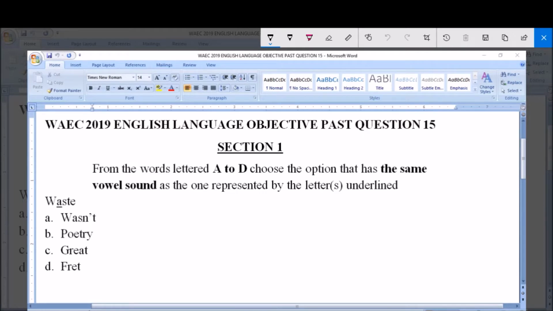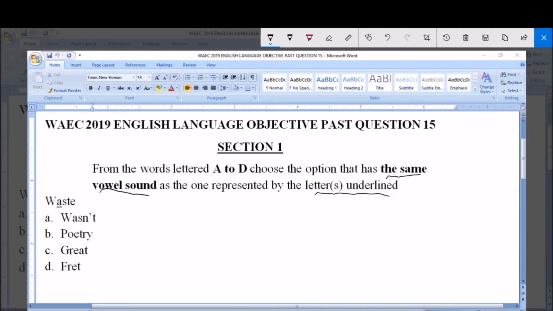The instruction is, from the words lettered A to D, choose the option that has the same vowel sound as the one represented by the letter or letters underlined. So the word given to us is waste, and we have the letter A underlined. So option A is wasn't, B, poetry, C, great, D, fret.